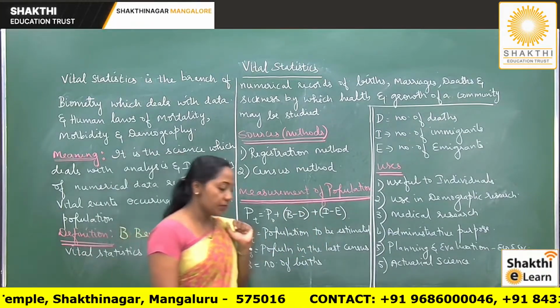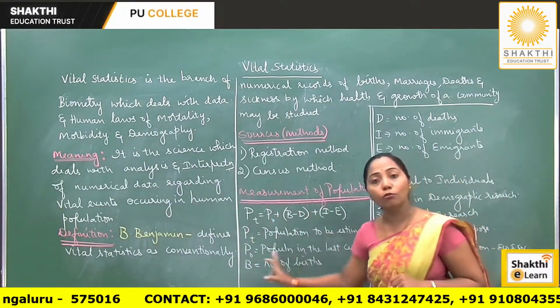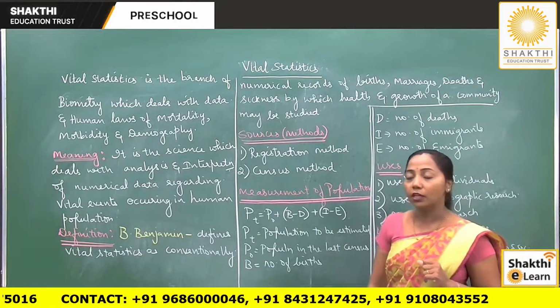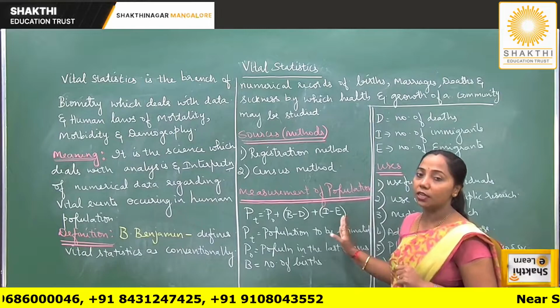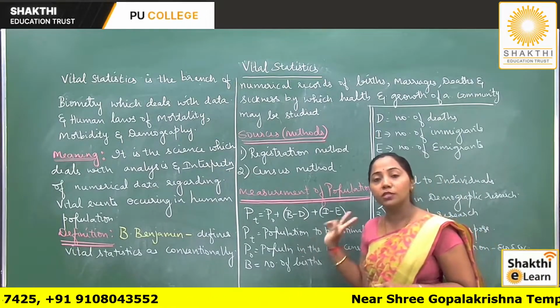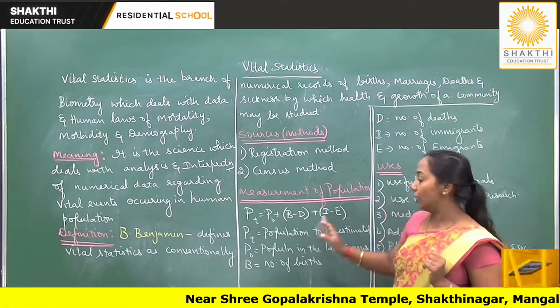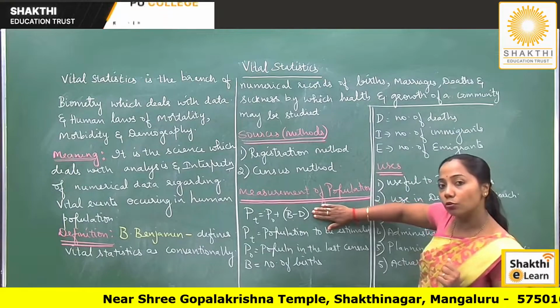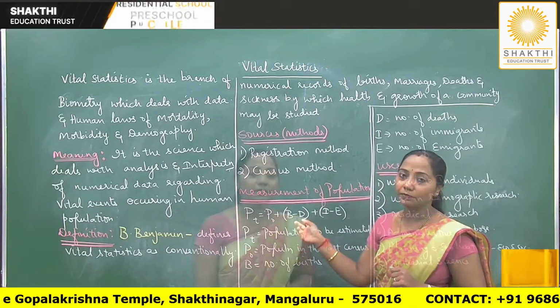Sometimes, dear students, you have to remember this, the population will be closed for any migration. So there will be no immigrants or emigrants. In such a case, I and E will be assumed to be 0. Why? Because it is closed for any migration. So I and E are taken as 0, and your formula will reduce to P0 plus B minus D.